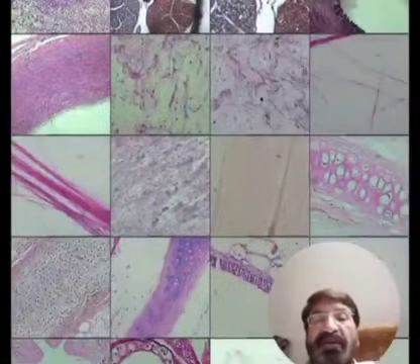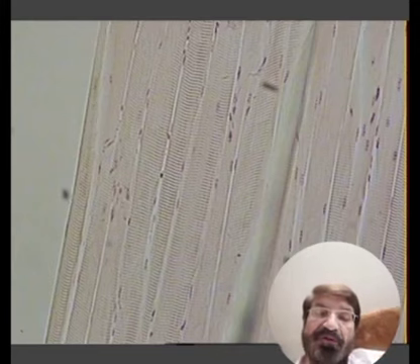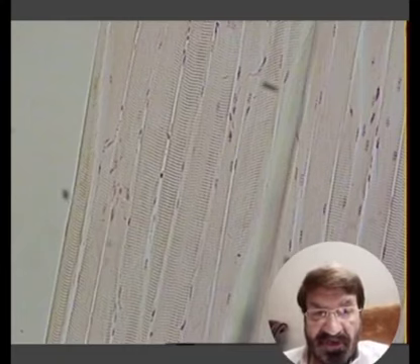So the skeletal muscle cells are very long, so we call them muscle fibers. These muscle fibers occur in the form of bundles known as fasciculi. Under the microscope, you will find these striations. This is the striated muscle. Muscles are of two types, striated and non-striated. The striated muscles are the skeletal muscles and the cardiac muscles.